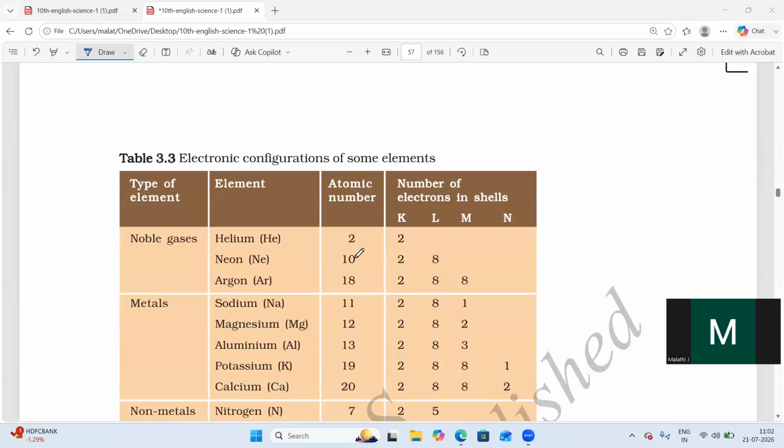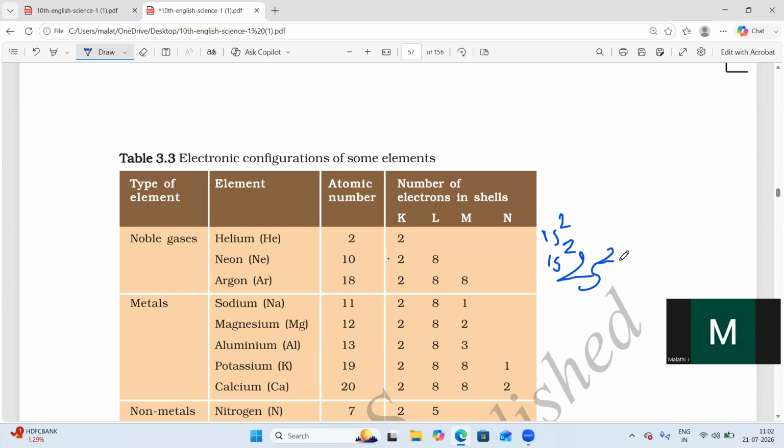Neon's atomic number is 10. Here you can write 1s2, 2s2, 2p6. How we write the electronic configuration: for 1s, 2 electrons in K, meaning the S orbital. Here 10 you have to equalize with the number of electrons, that is 1s2, 2s2.